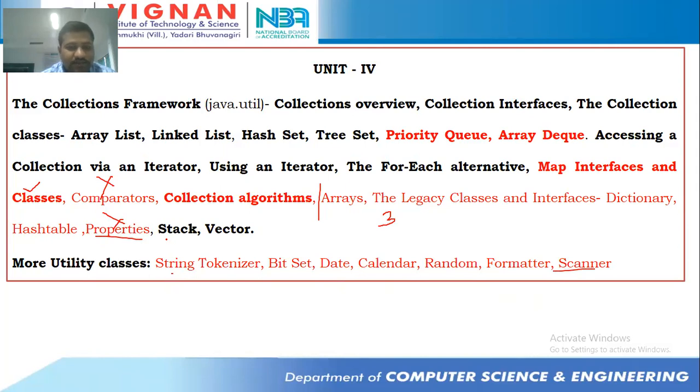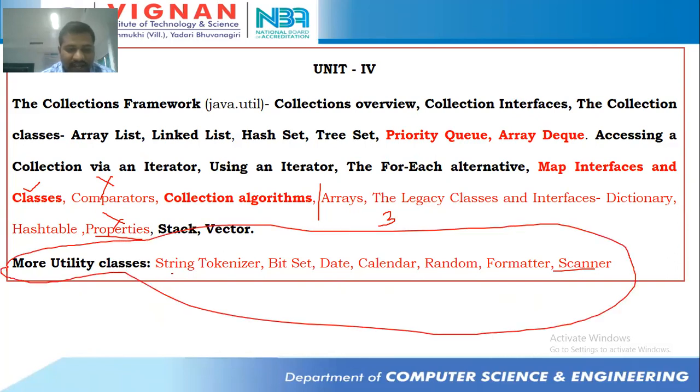Tomorrow morning we'll go directly with the utility classes. First I will go with scanner class and then string tokenizer. All these classes I will discuss in the first two hours. Again I will take the fourth hour, in which we'll go with properties and then comparators. With that your unit 4 is going to be completed. Is it okay for you all? We'll go with a fresh topic in the morning session, starting from scanner class. It's going to be interesting, then string tokenizer, followed by random, date, calendar and bit set.